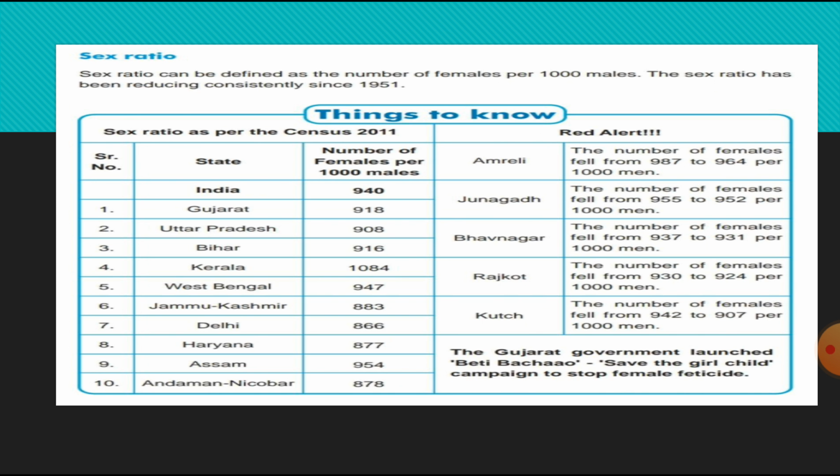The thing to be known here is the sex ratio as per the census 2011. You can see the states and the number of females per thousand males.